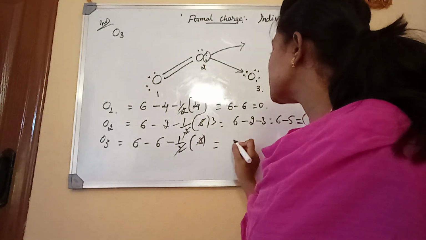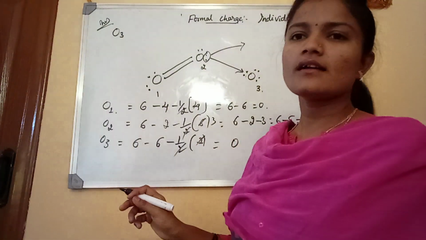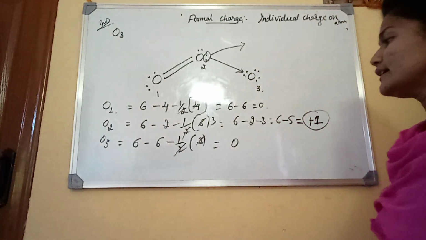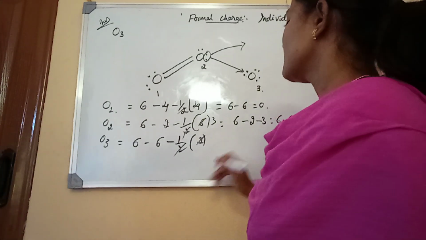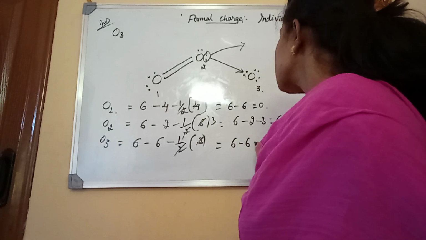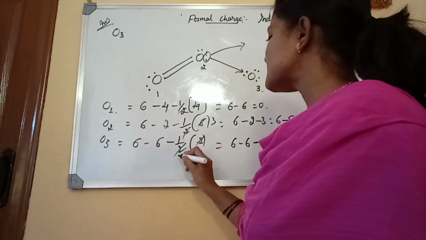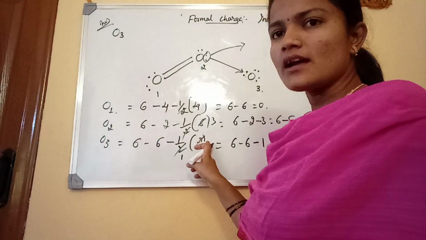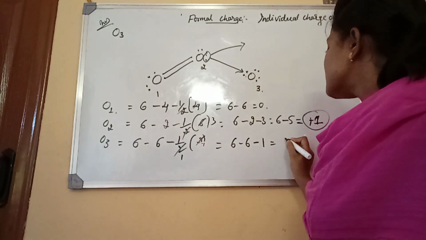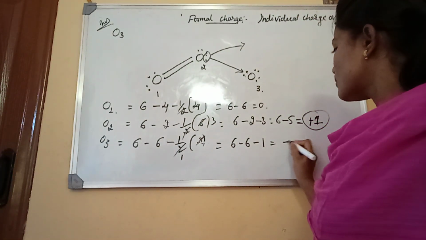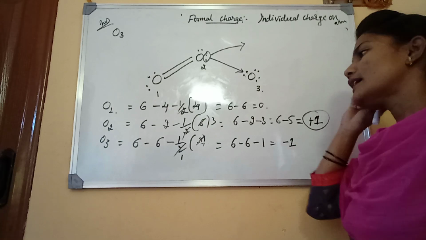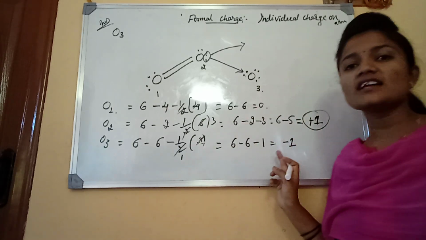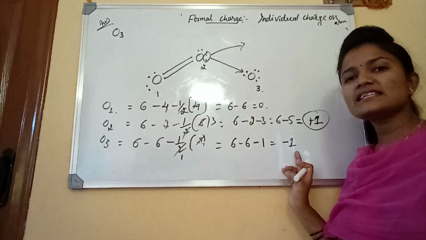Then 6 minus 6 is equal to 0. Then minus 1. On oxygen 3, the formal charge is minus 1.